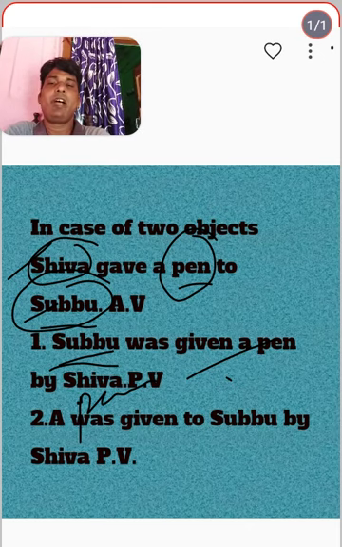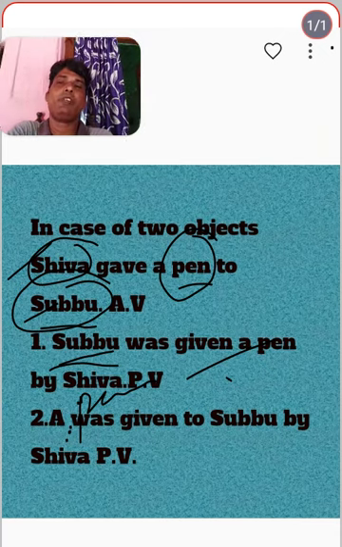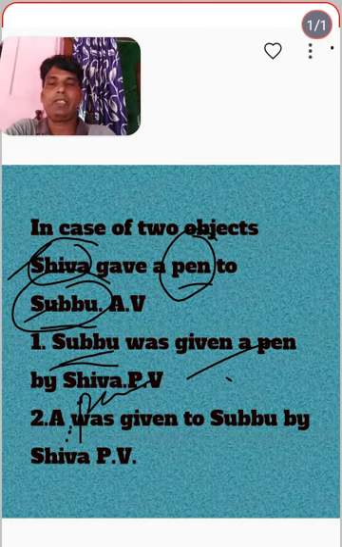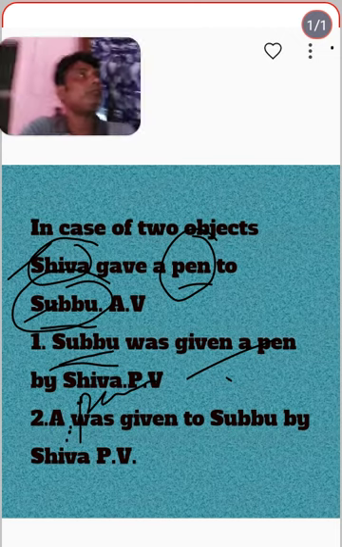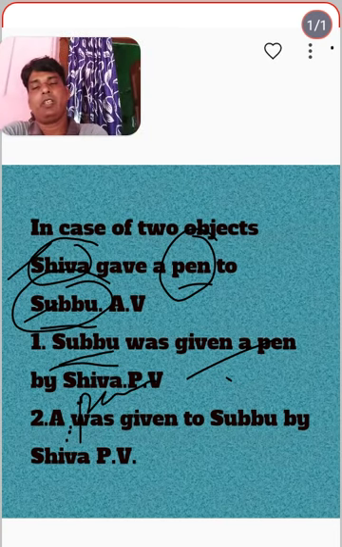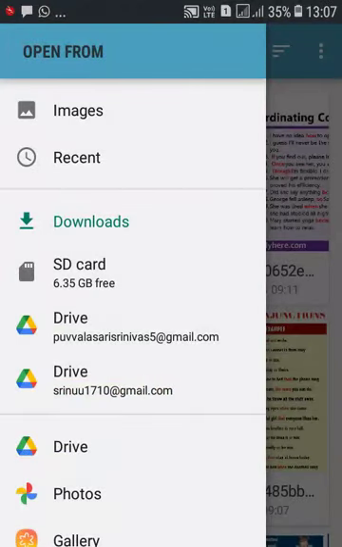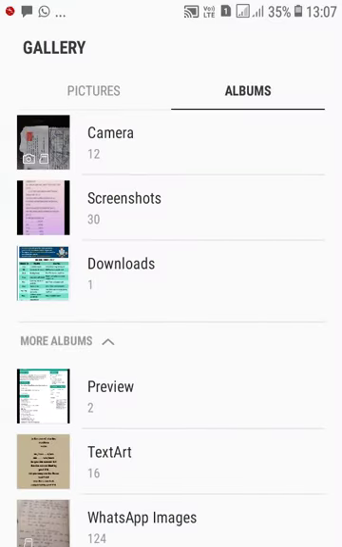And the other: a pen was given to Subbu by Shiva. Like that, we can observe some changes. Let's discuss more about these things in active and passive voice.